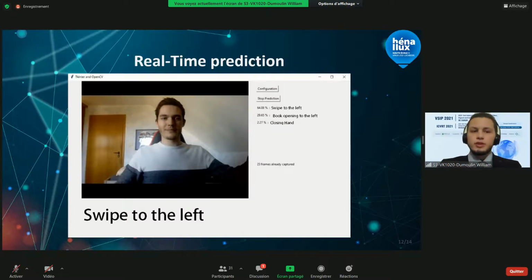We can also see a feedback from the camera, as well as the 3 predictions with the highest recognition rate, and the number of frames that are already recorded in order to know when the recording starts and when it ends. If I have some time left at the end of my presentation, I can talk more about the interface. As for the non-gesture class, we considered as no action the actions with a recognition rate less than a threshold. The threshold is fixed at 60%.